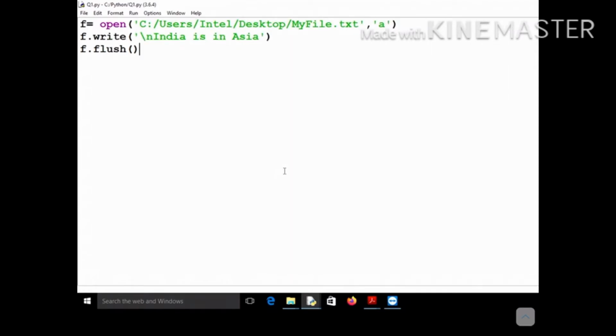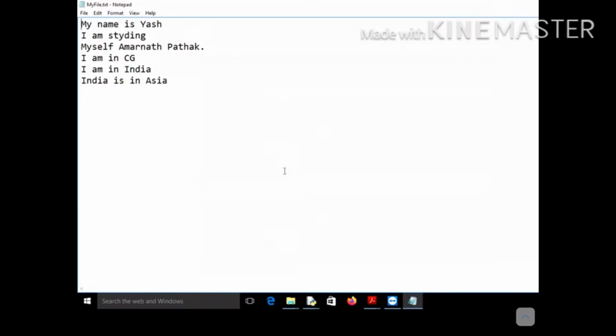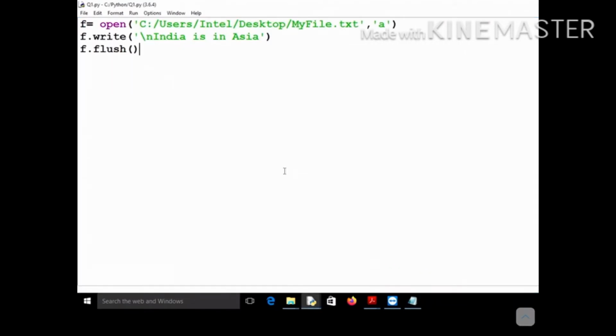So let's run this program and see whether "India is in Asia" gets written onto the file or not. Let's run this, and now you can see that "India is in Asia" has been written onto your file. I hope you got this concept. When you were not using the flush function and not closing the file, this was not written onto the file. But as soon as you use the flush function, the data in the buffer was forcibly written on the file, whichever file you have mentioned.